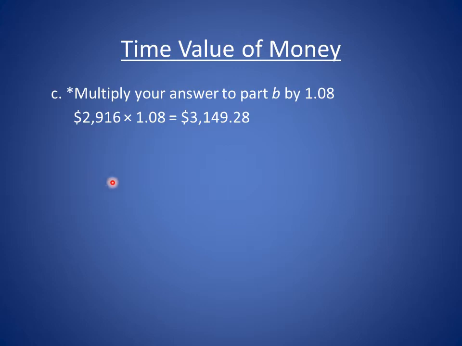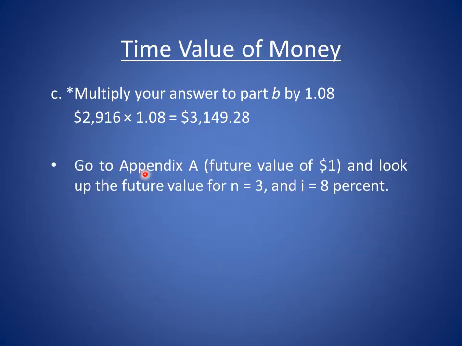Now, alternatively, this can also be done by using Appendix A. Appendix A has the tabular values of $1 at various rates of interest for various numbers of years. So what you can do is go to Appendix A, which gives the future value of $1, and look up the future value for n equal to 3 years, because the total number of years for which the amount of $2,500 is invested is 3 years. So you will look for 3 years and I equal to 8%.